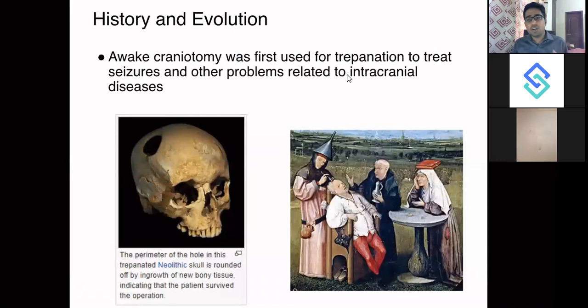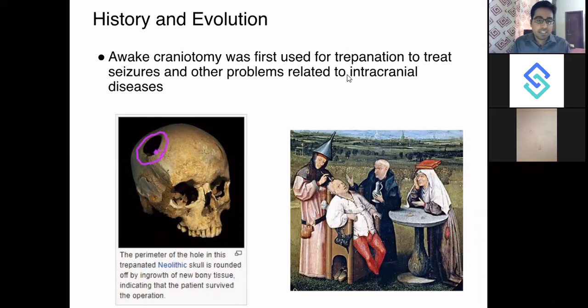Now, how did the awake craniotomy process start? What is the history of awake craniotomy? In prehistoric times, there are certain skulls which we have retrieved, which show defects suggesting the individual was alive when the skull defect was created, because the margins were slanting.